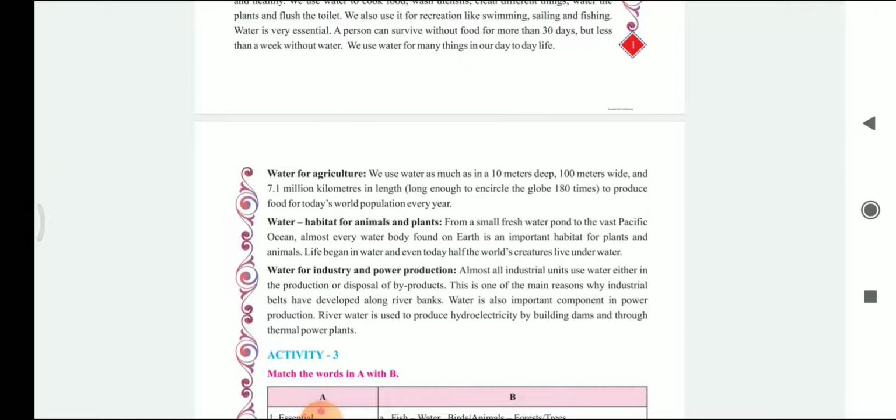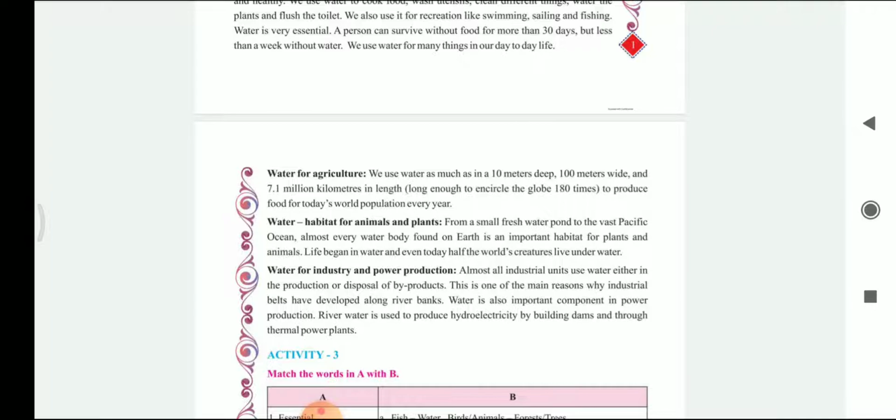Water as a habitat for animals and plants. From small fish in water ponds to the vast Pacific Ocean, almost every water body found on Earth is an important habitat for plants and animals. Life began in water, and even today half of the world's creatures live underwater. Water is considered a habitat for many plants and animals. From small fish to the vast Pacific Ocean, thousands of creatures are found living underwater.